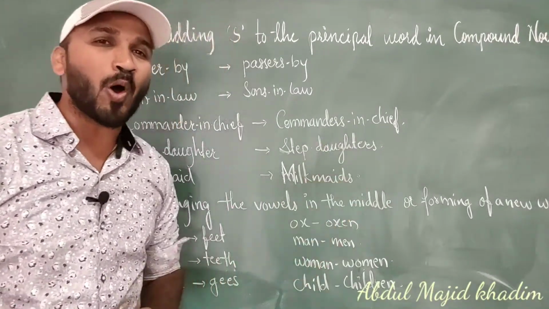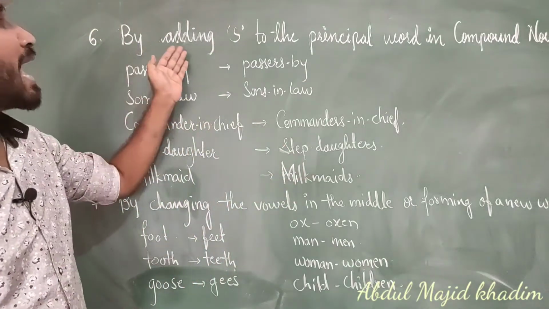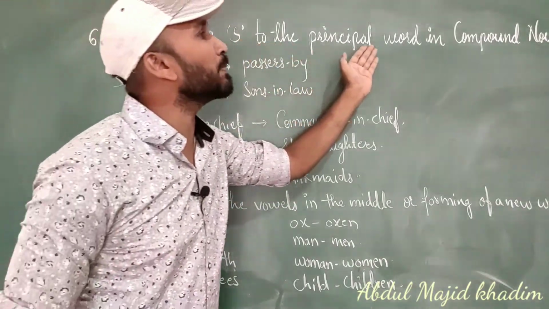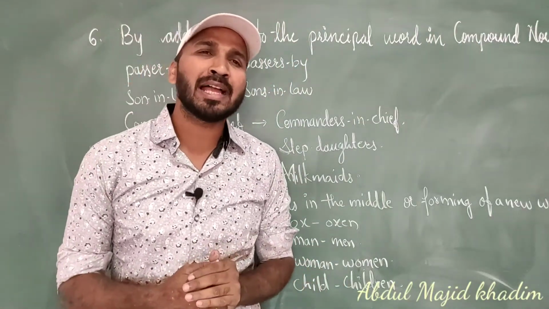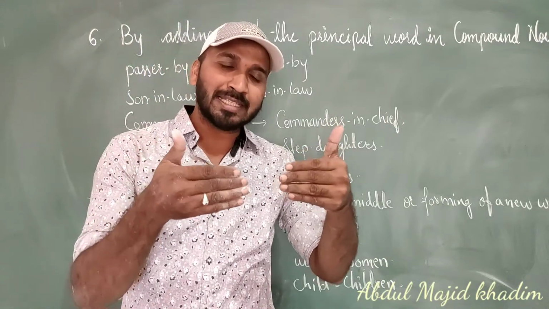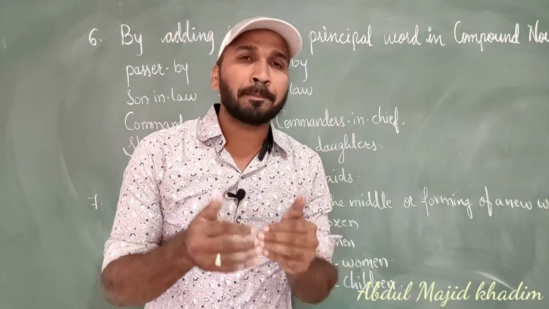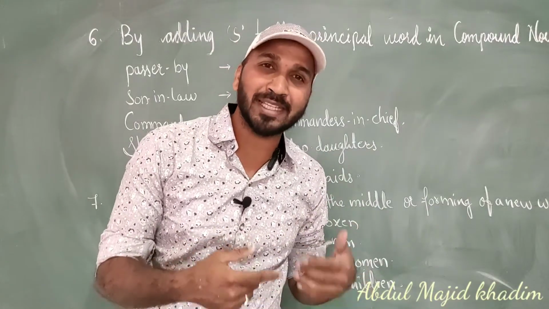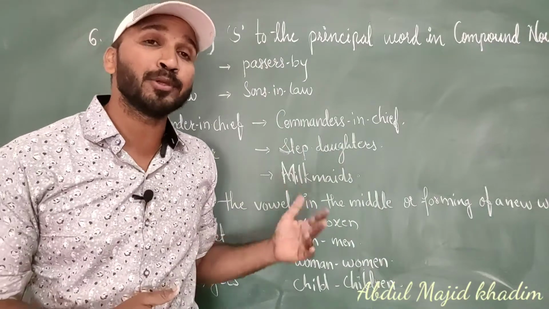The sixth rule of changing from singular to plural is by adding s to the principal word in compound nouns. Compound means you know that it is a mixture of two. So if two words are combined together to form a noun, they are called compound nouns. So compound nouns, how can we make plural?